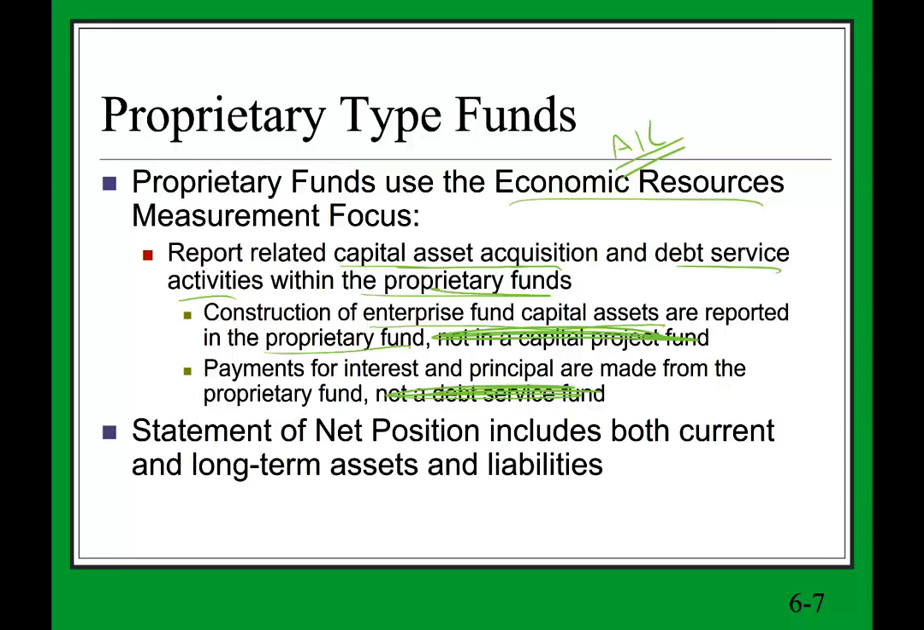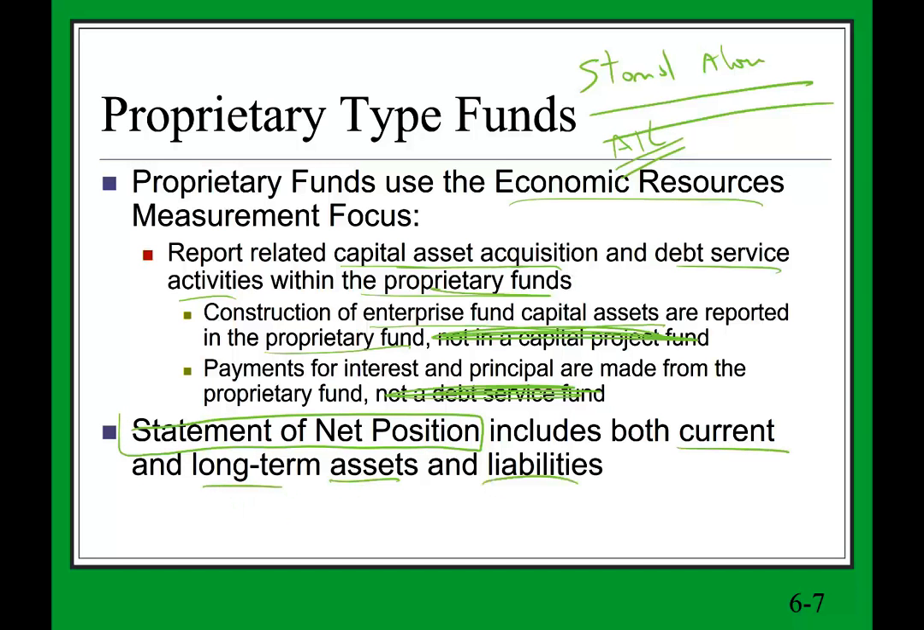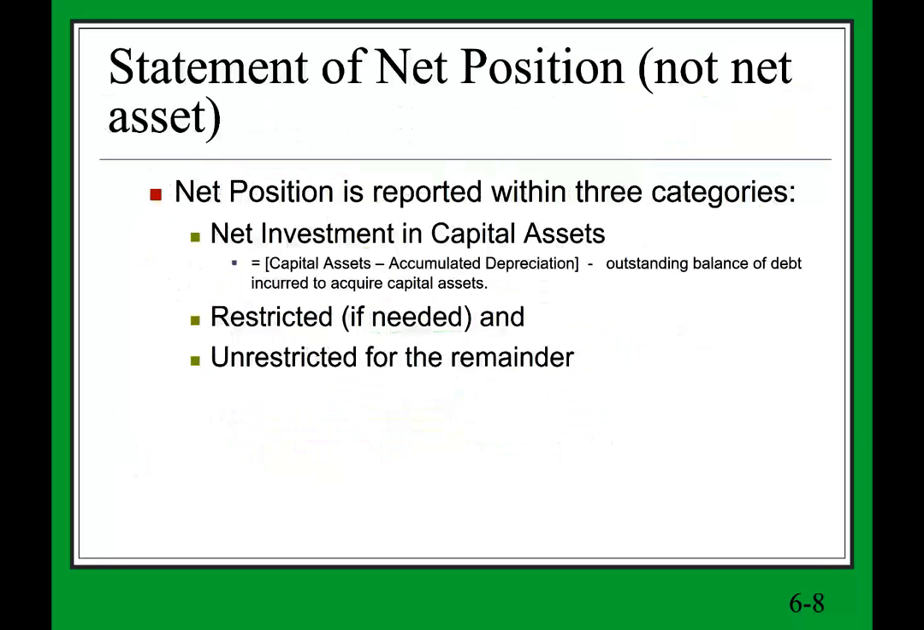So think of the enterprise fund as a standalone company, a standalone enterprise. We account for all assets and all liabilities, and we'll look at the balance sheet in a moment. We don't call it the balance sheet specifically, we call it the statement of net position. It includes both current and long-term assets and liabilities. All comprehensive, the economic resource measurement focus includes everything. So it's called the statement of net position, not the statement of net assets. The reason I say that is because on the next slide, you're going to see an example that says net assets, and that's because it's an old example.